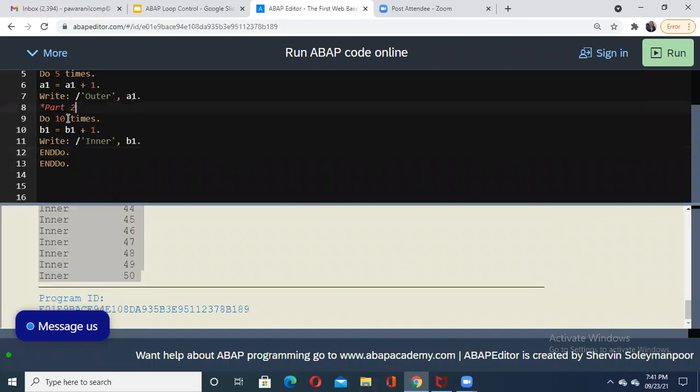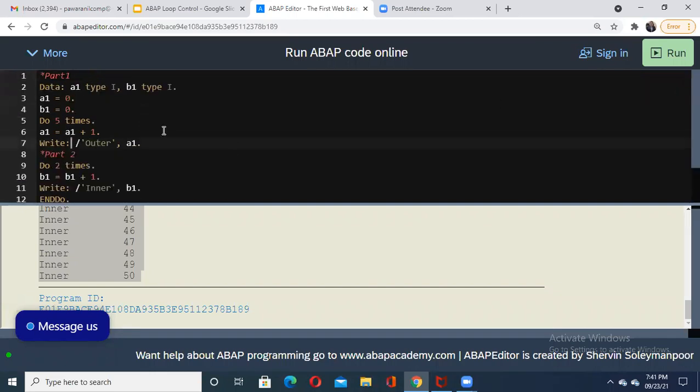So let us take it for a small amount. Suppose I'm saying inner loop 2 times and outer loop 5 times. What is expected? The do loop with 2 times is the inner loop. Let me explain how this loop is executing. So do 5 times. First it increments the value of a1.